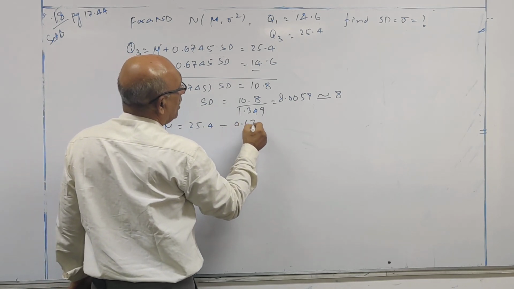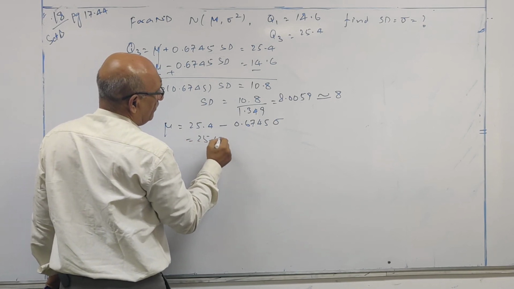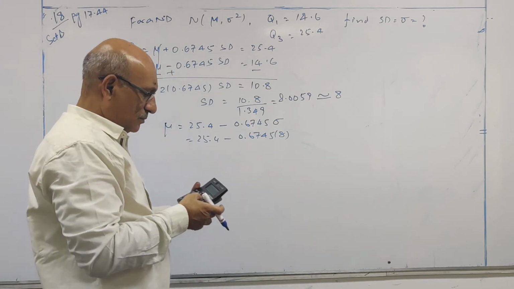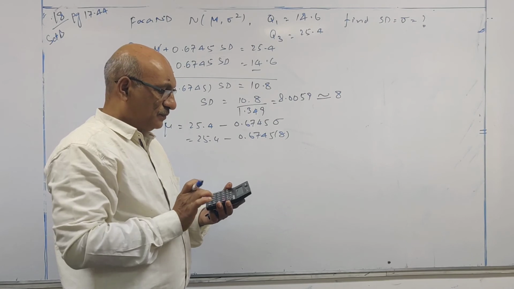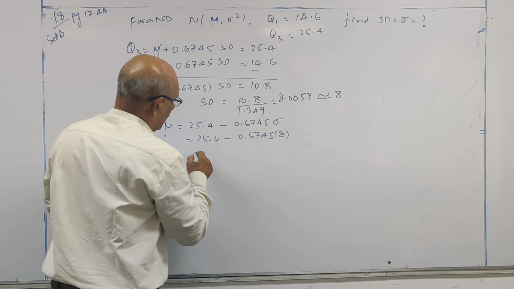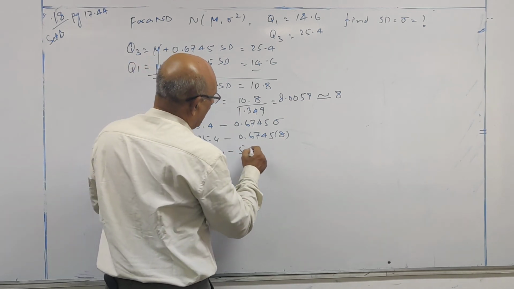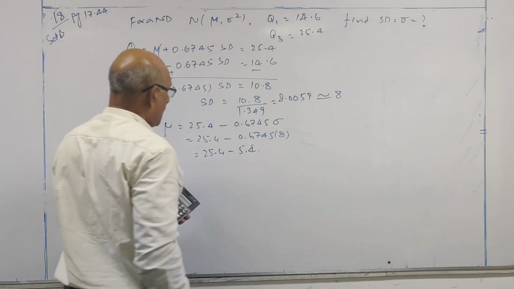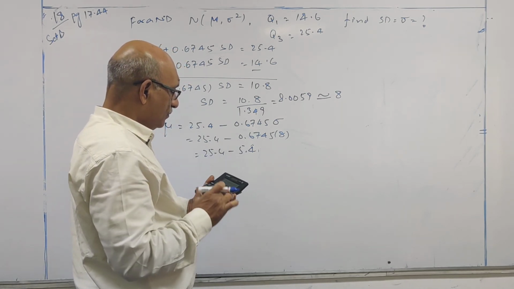25.4 minus 0.6745 into standard deviation. 25.4 minus 0.6745 into 8. 0.6745 into 8 is 5.39999, I am making it 5.4. 25.4 minus 5.4, 20.